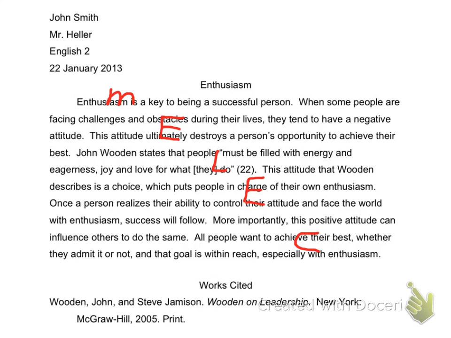Here's a look at how I used MELEC to organize this paragraph. The E is an elaboration of the M. Together, the link and explanation prove the main idea. And the C is a closing thought about the main idea.